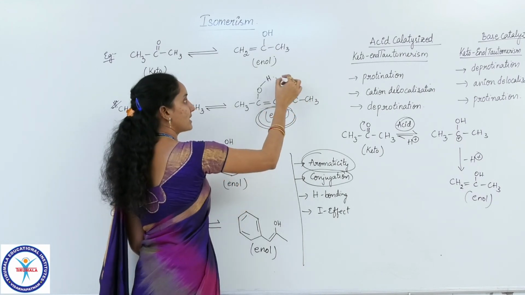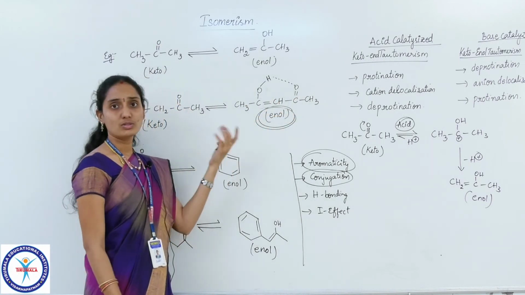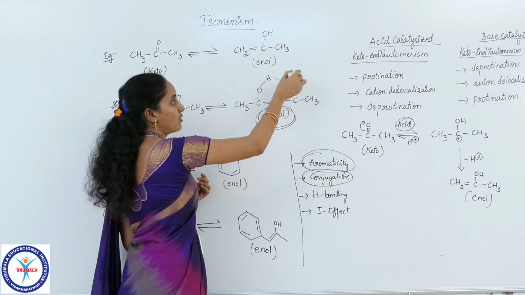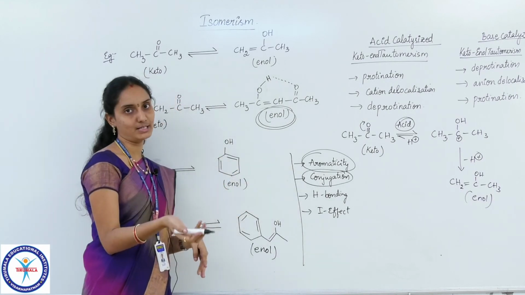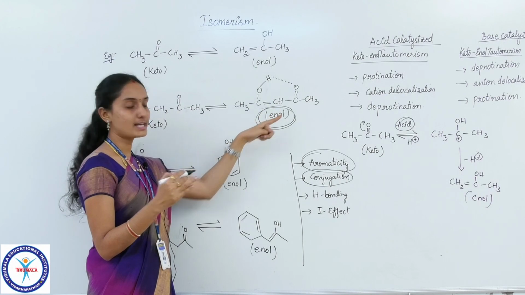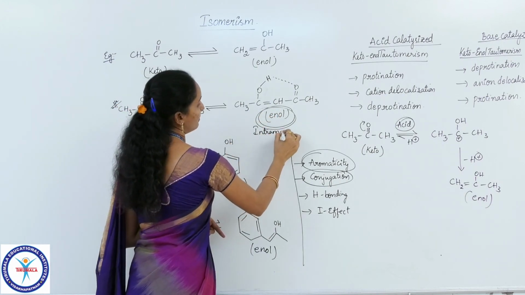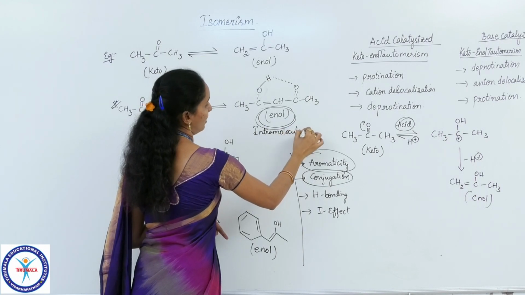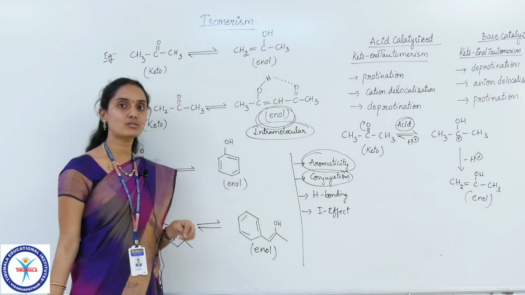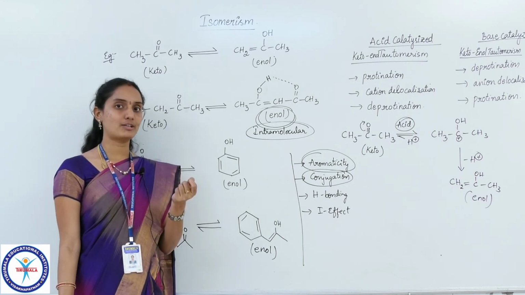So this hydrogen can form hydrogen bonding with this oxygen of the keto group. So formation of hydrogen bonding will increase the stability, and especially the hydrogen bond formed here is intramolecular hydrogen bonding. That is the hydrogen bonding formed within the same molecule. Such type of hydrogen bonding is called intramolecular hydrogen bonding. So it is more stable actually.